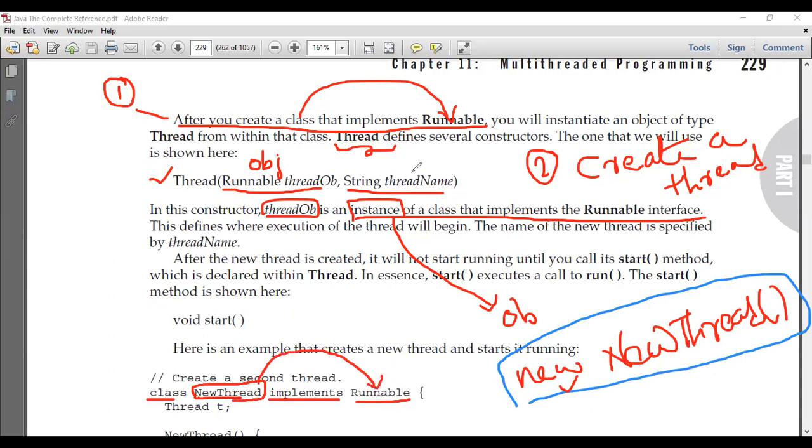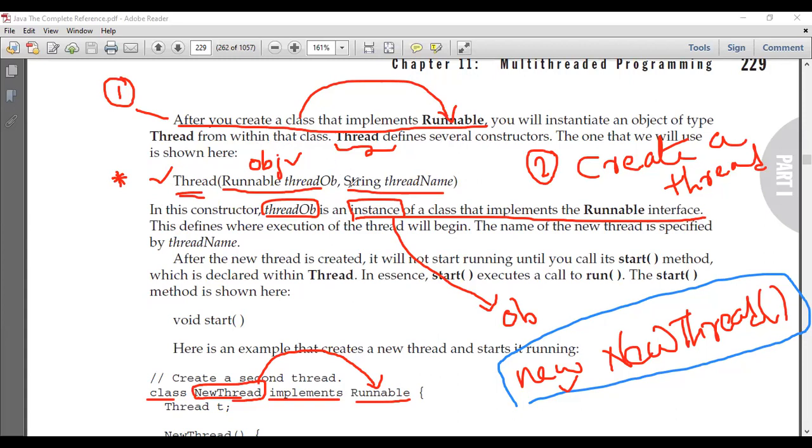That's what it says. It's an object of a class that implements the Runnable interface. The first argument is an object of a class that implements the Runnable interface. If you have any questions, students, at this point, you can raise them. You understood the first argument? This is very, very important. You need to understand how to create a thread. In order to create a thread in a program, we need to use the corresponding constructor, that is Thread.